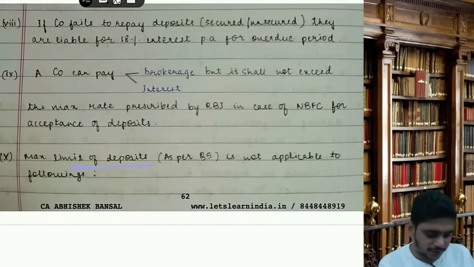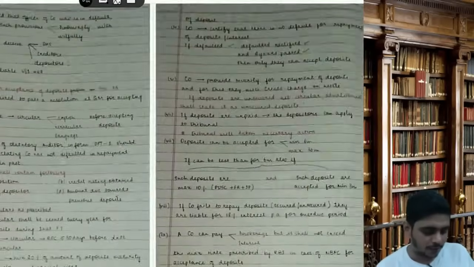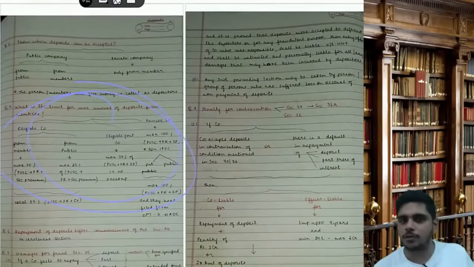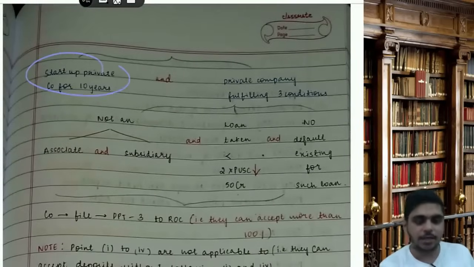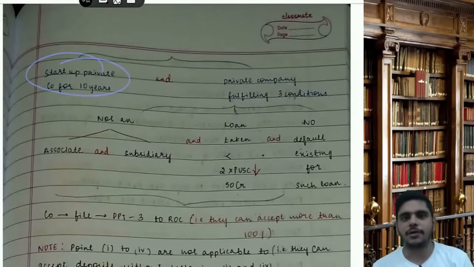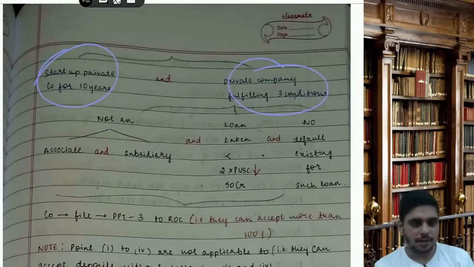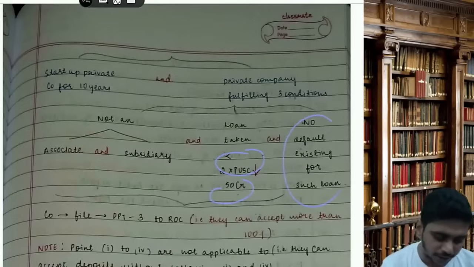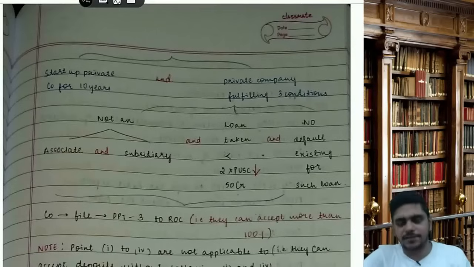Max limit of deposits. Max limit of deposit is not applicable to the following. A startup company for 10 years and a private company fulfilling 3 conditions. It is not an associate and a subsidiary of any company, and they have taken a loan of less than twice of the capital or 50 crores, whichever is less, and there is no default existing for such loan. So they can accept more than the percentage prescribed.